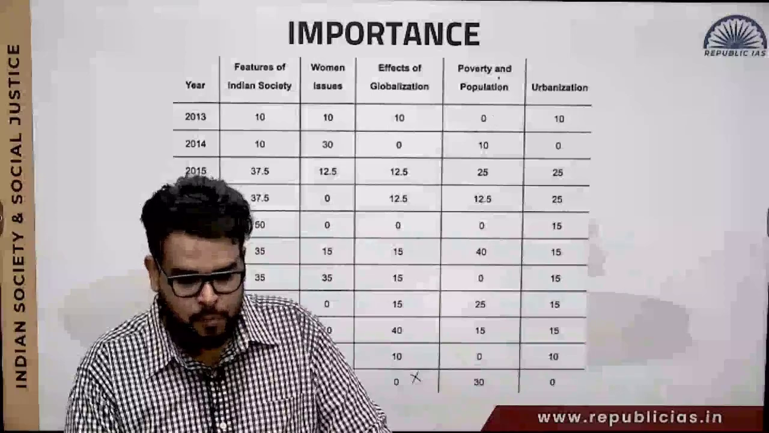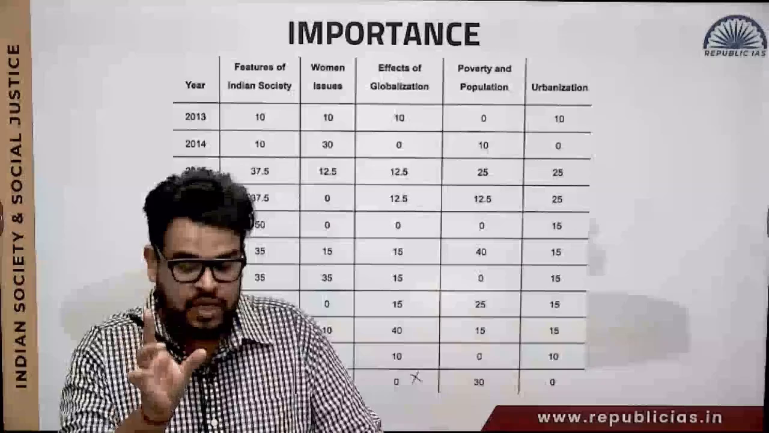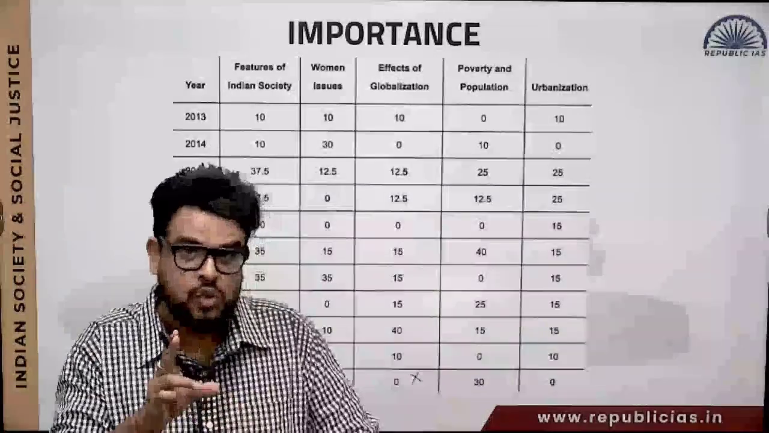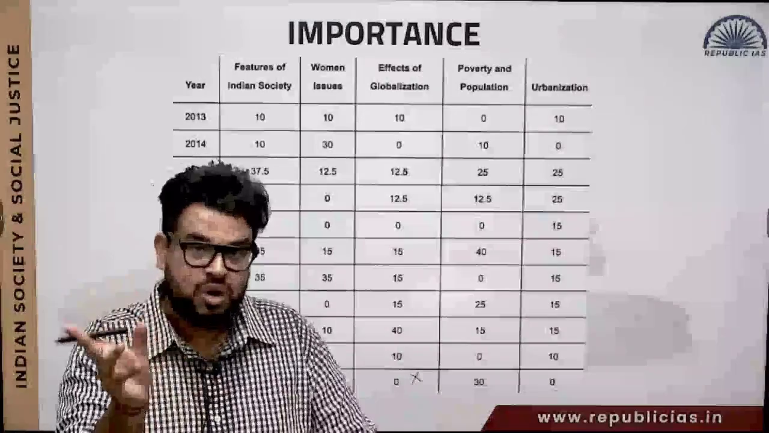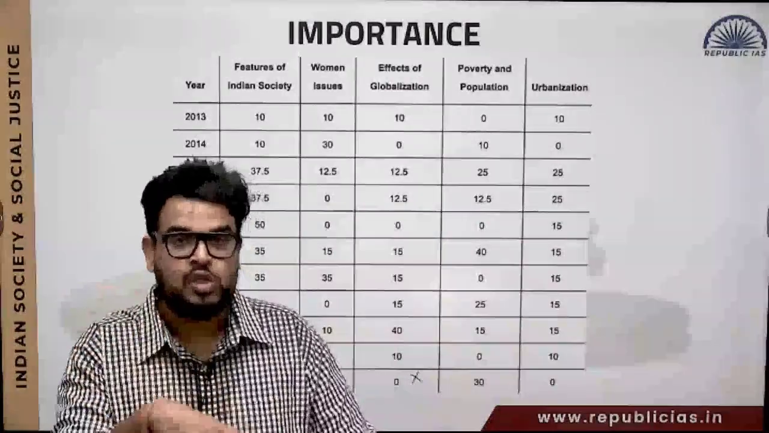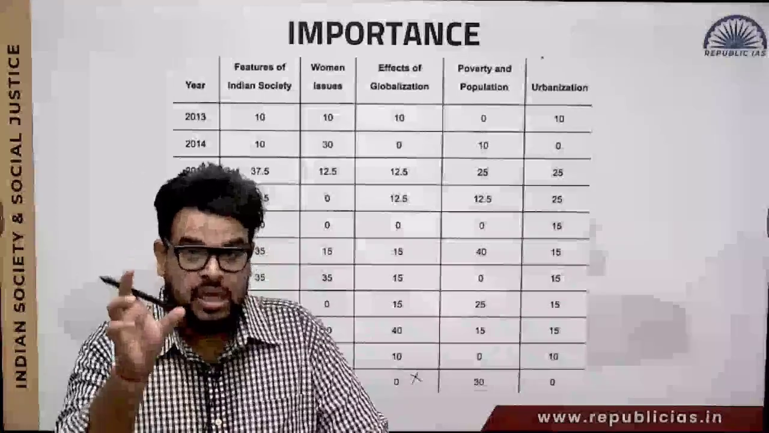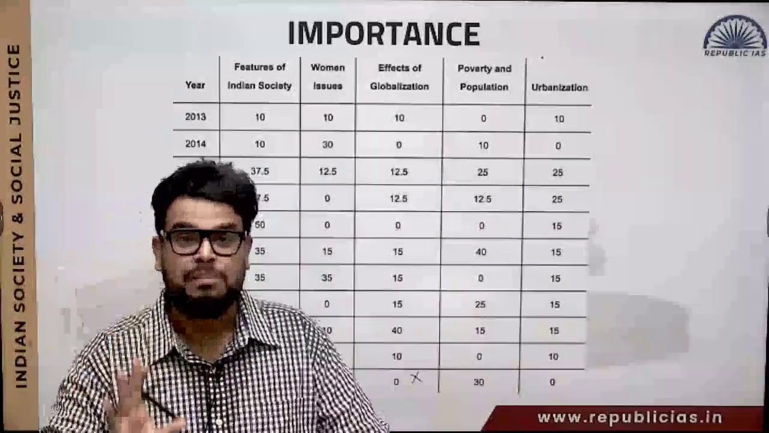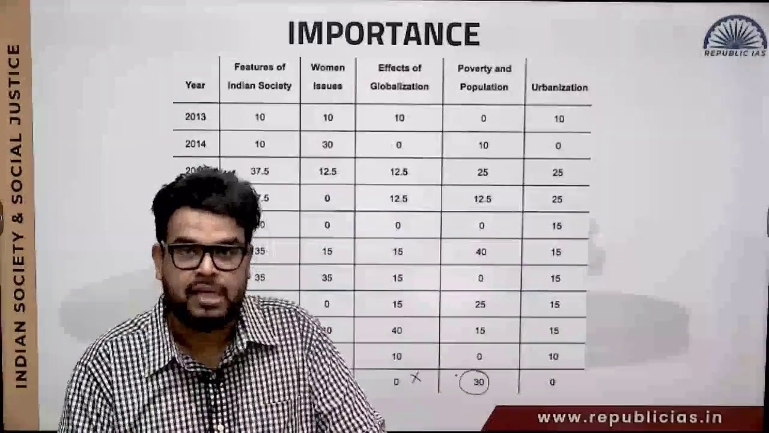Then you will see population and poverty. So I told you, poverty is something which you can combine with globalization, with regionalism, with education, with health, with urbanization. So poverty can be clubbed with any other main topic. Then maybe you will see that almost 30 questions have been asked over here.